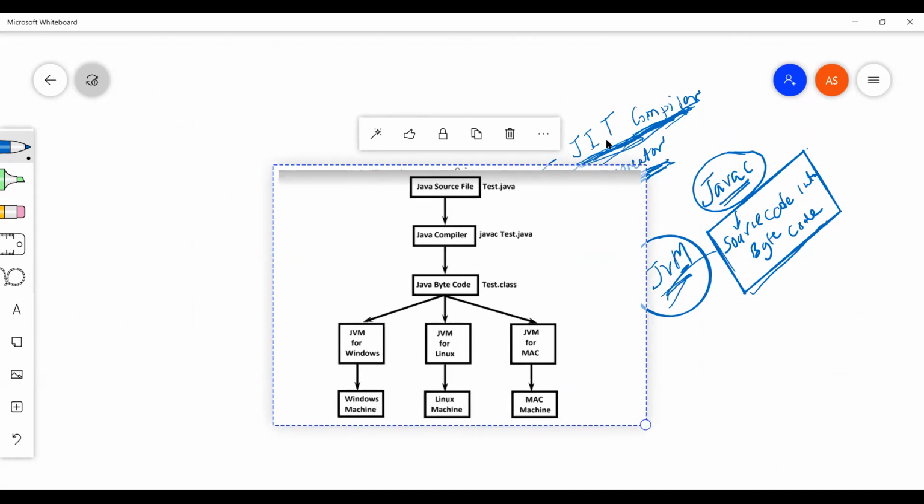The first one is the JIT compiler and the second one is the interpreter, which are basically responsible for converting the bytecode into machine readable format. If we are on Windows, it will convert the instruction based on Windows format. If we are on Linux, it will convert based on Linux. If we are on Mac, it will convert based on Mac. You getting the basic idea?